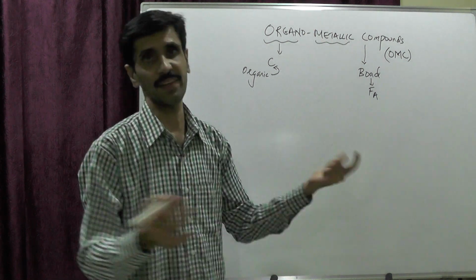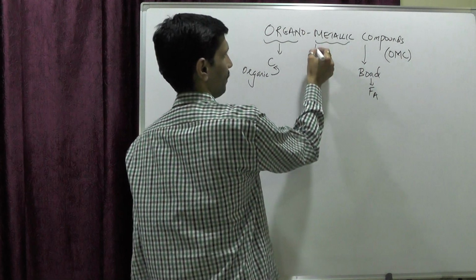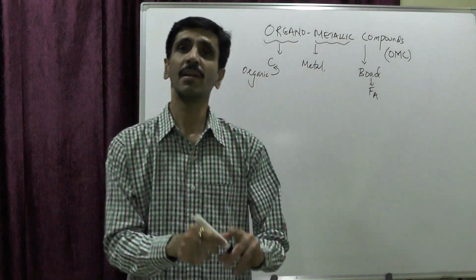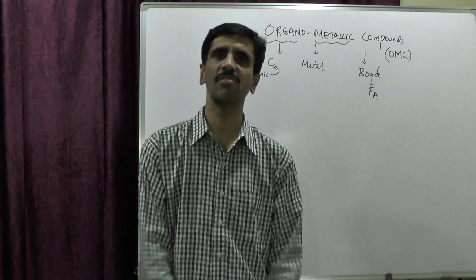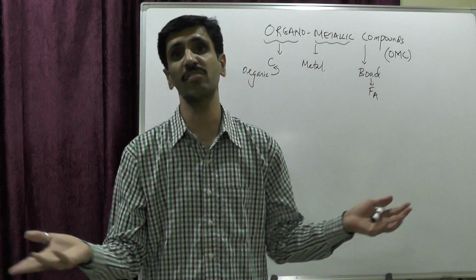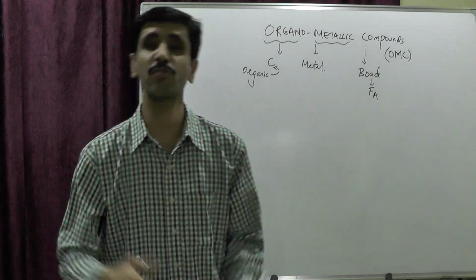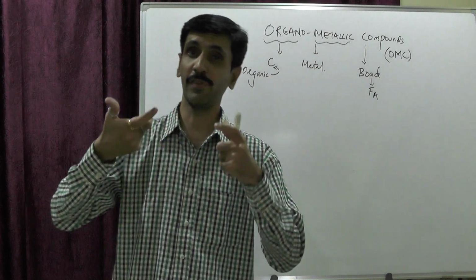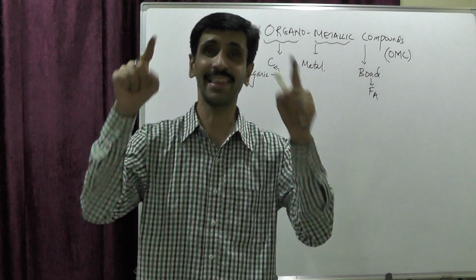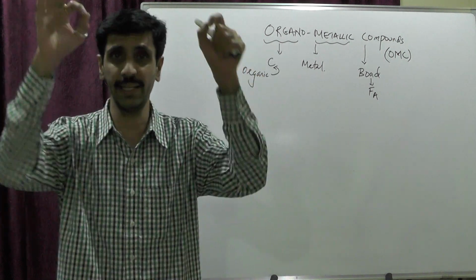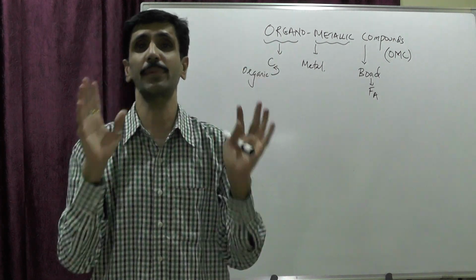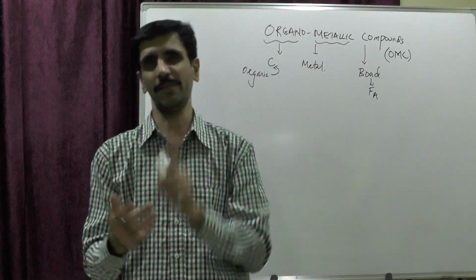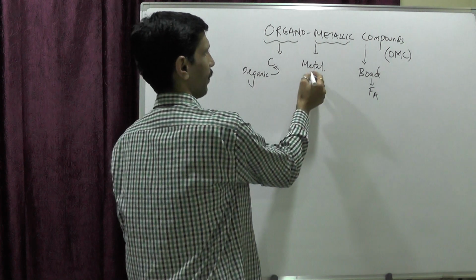Bonded with what? It's very simple now, and that is metal. Now my dear friends, the first thing which comes into your mind when we say metal is an element which is highly electropositive and has a tendency to donate electrons. But here we are making some changes in that. What we exactly mean by a metal over here is any element of the periodic table whose electronegativity is less than carbon. Let me once again repeat.